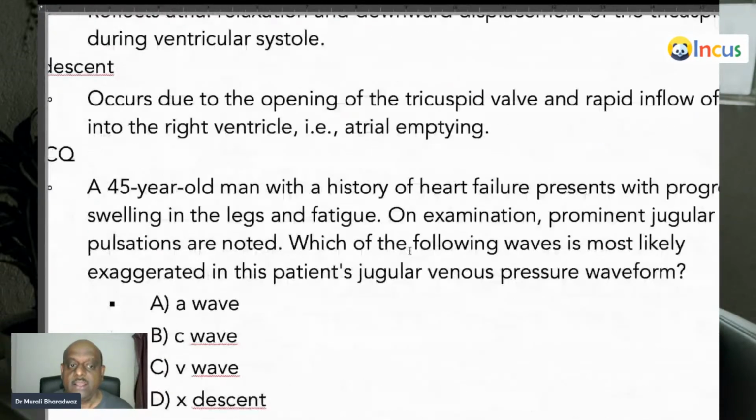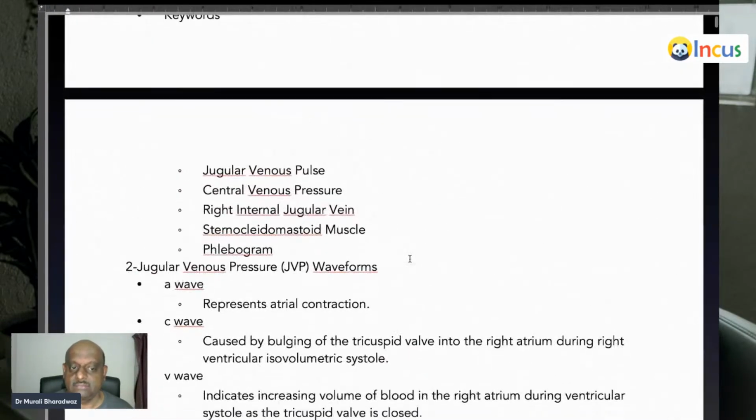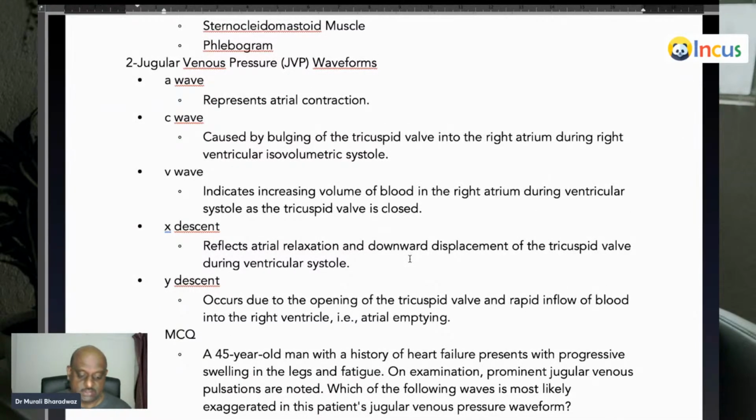Now, if you look at the JVP, there are various waveforms. Can the online students please punch in? Is the voice loud and clear? Are you able to see the letters in the Word document very clearly or not? Please give your feedback.